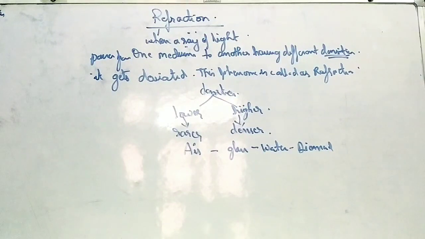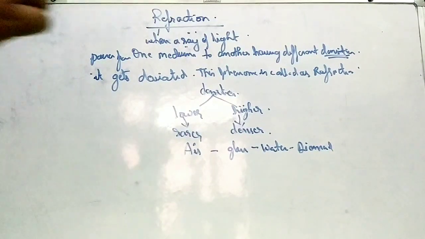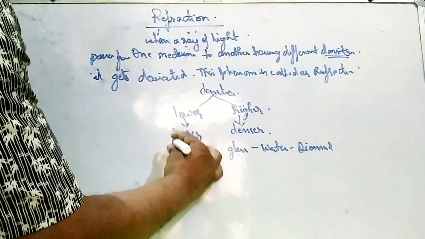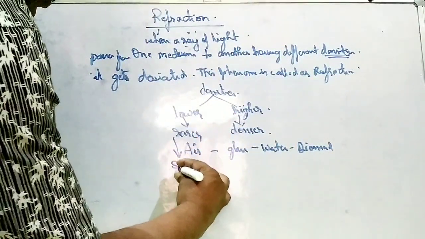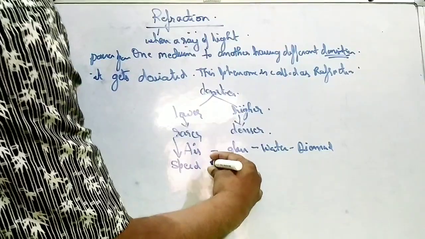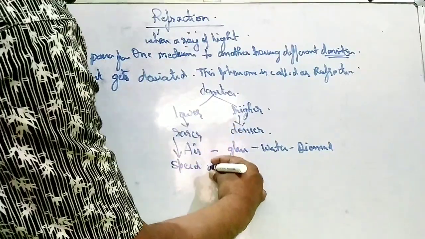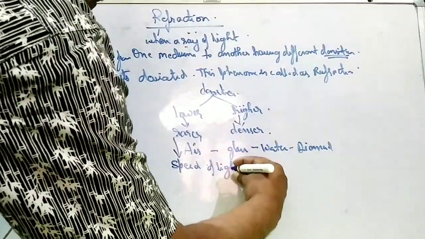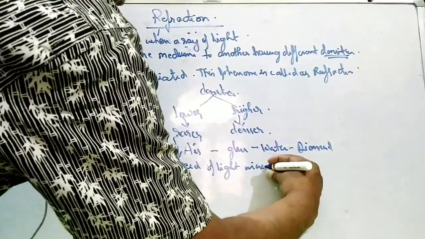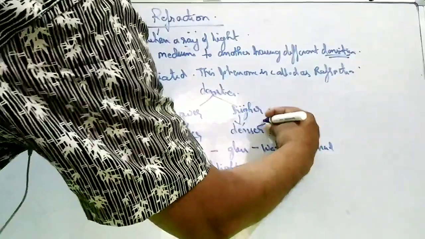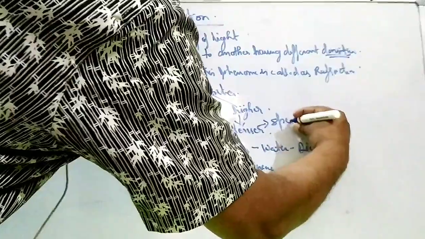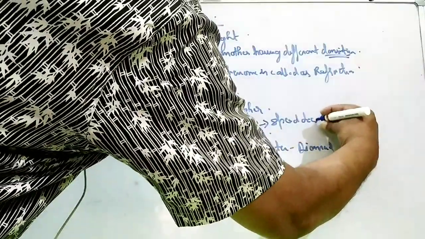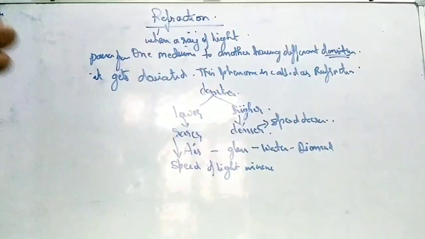Is this clear? Now, in a rarer medium, the speed of light increases, but as we move on to a denser medium, the speed of light decreases.